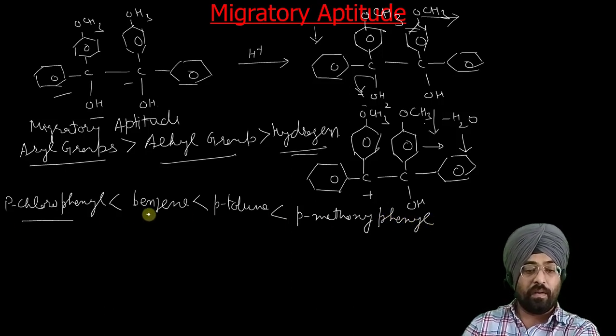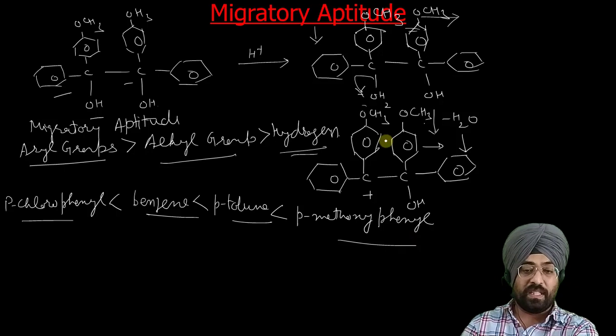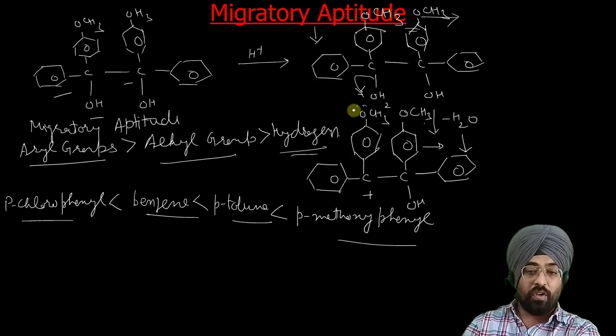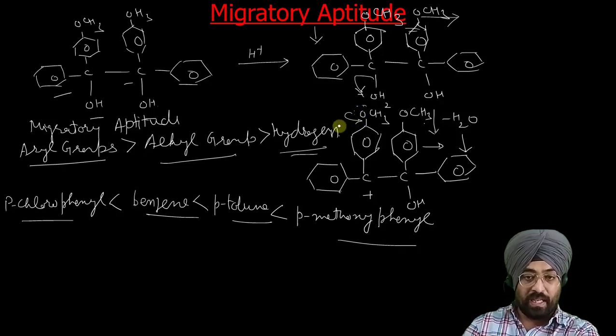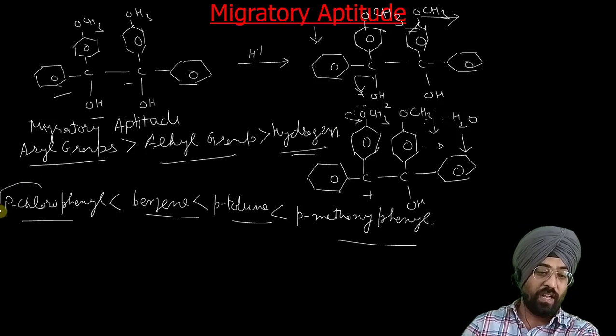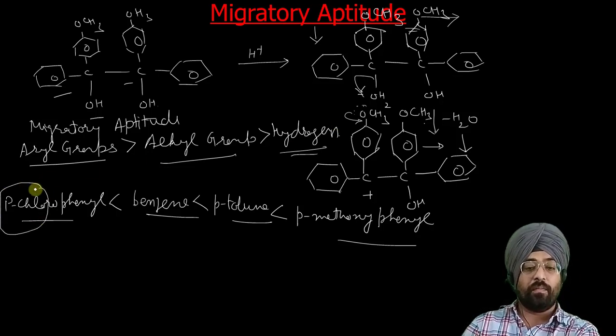So that is the migratory aptitude that you have to remember. Generally the electron donating groups increase the migratory aptitude, whereas electron withdrawing groups, like chloro, decrease the migratory aptitude.